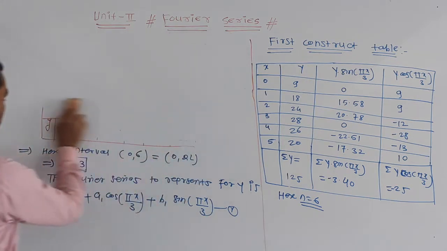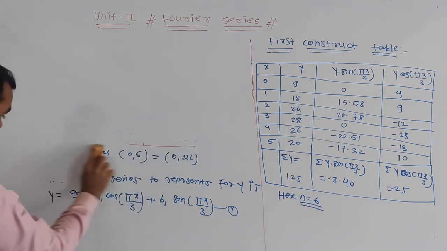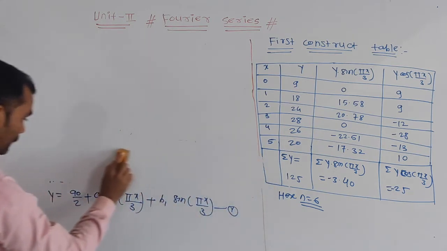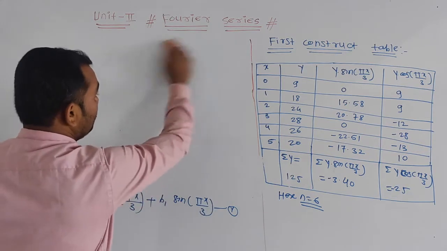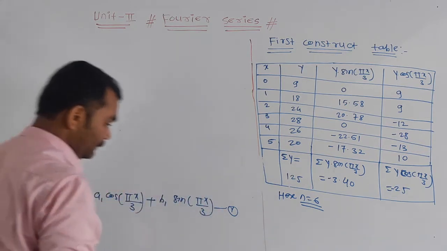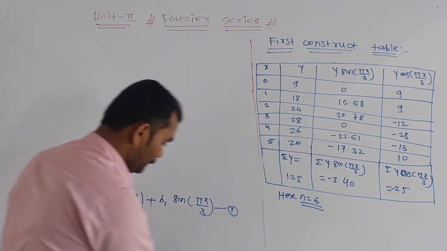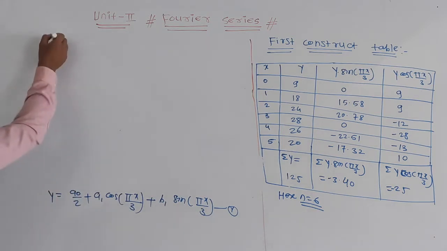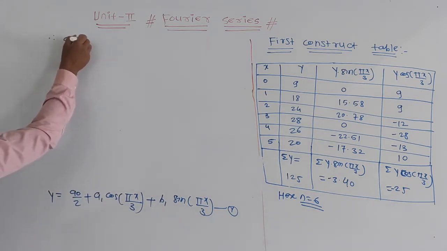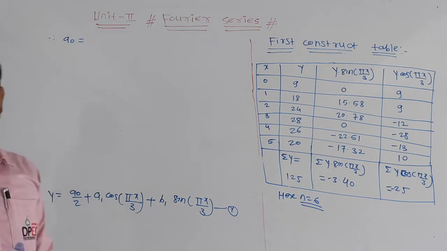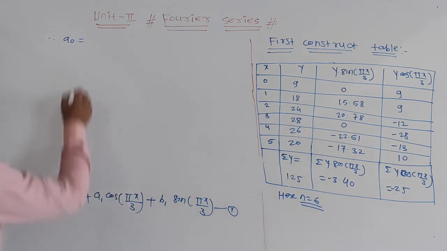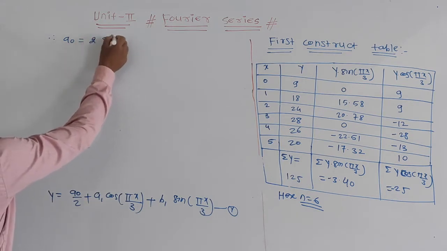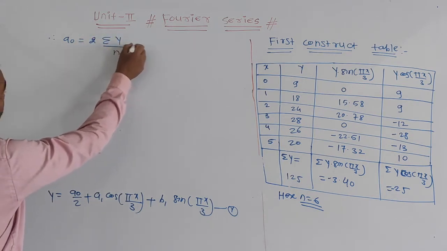Here we have to find the value of a0, the value of a1, and the value of b1. Now we know that a0 is equal to 2 times the mean value of y. So what will it be? 2 times summation y upon n, 2 times summation y divided by n.